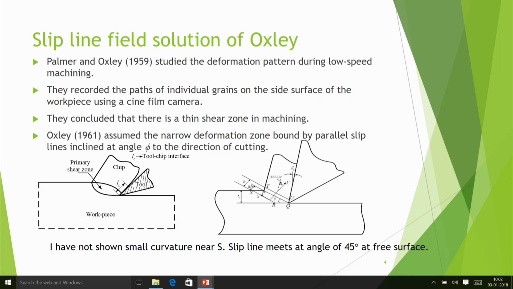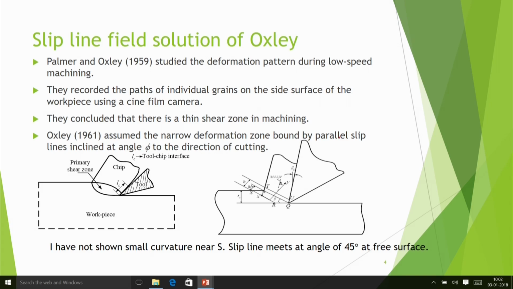Those experiments were of course conducted at low speed machining, and they recorded the paths of individual grains on the side surface of the workpiece using a cinema film camera. By that they recorded how the grains are deforming, and then they concluded that there is a thin shear zone in machining. So Auxerre assumed the narrow deformation zone bound by parallel strip lines inclined at an angle phi